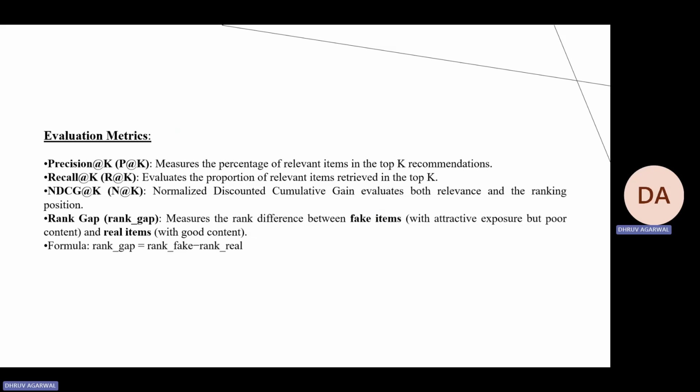As we know, precision and recall measure the percentage of relevant items in the top K recommendations. We will choose K as 10 and 20. And the fourth is the rank gap. Rank gap measures the rank difference between the fake items and the real items. Its formula is also simple: rank gap equals rank fake minus rank real.